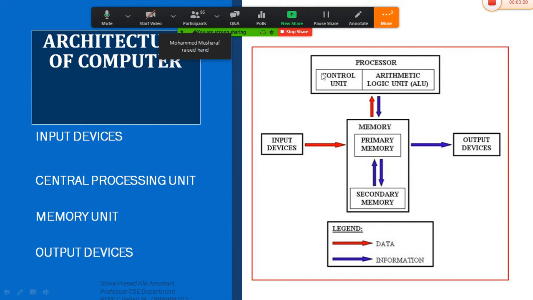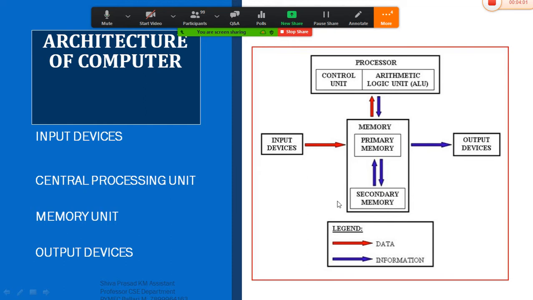This architecture, whatever you are seeing here, indicates the same. It contains the input device, and whatever comes in between the input device and output device is considered the central processing unit. This central processing unit is the mother of your computer system. It acts as the brain of your computer system. So whenever we want to perform a specific operation, we have to make use of these three important parts: input device, central processing unit, and output device.